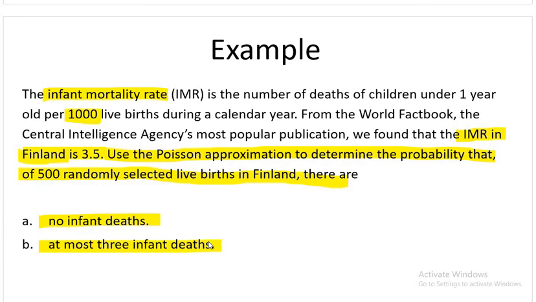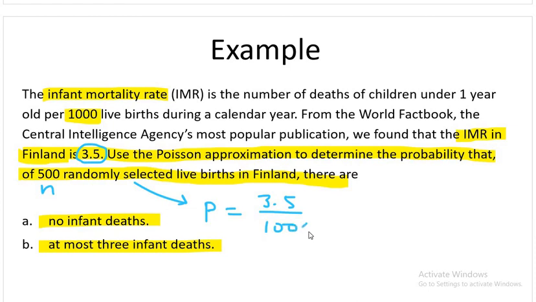You see, in this problem I have two things. N is given and p is given. This is the infant mortality rate, so my p is also given. If I am interested in infant mortality, then my p is 3.5 divided by 1,000.